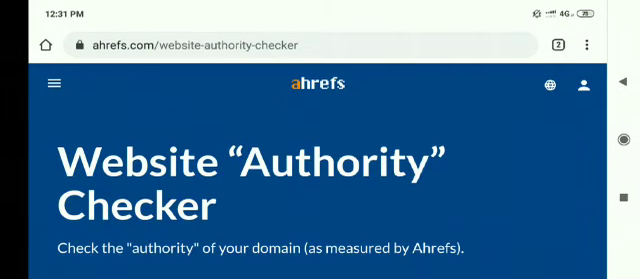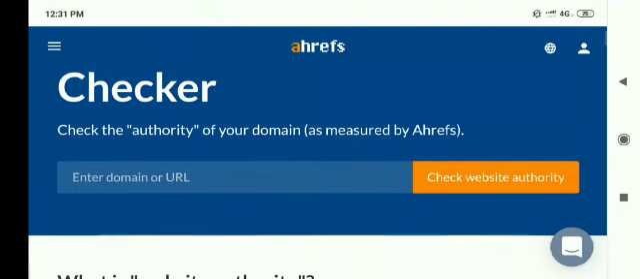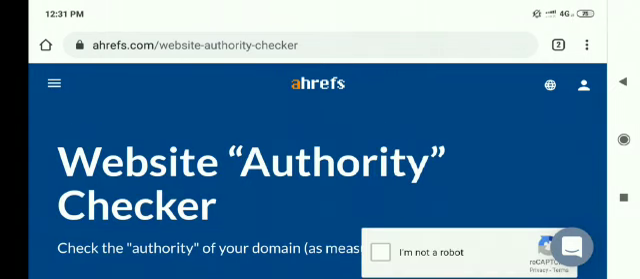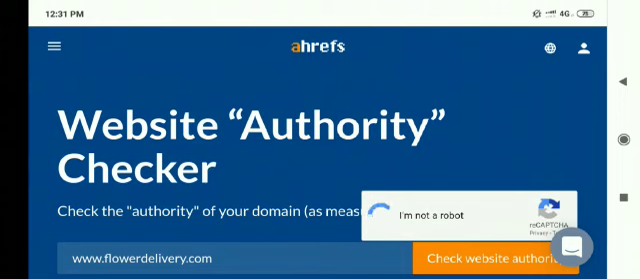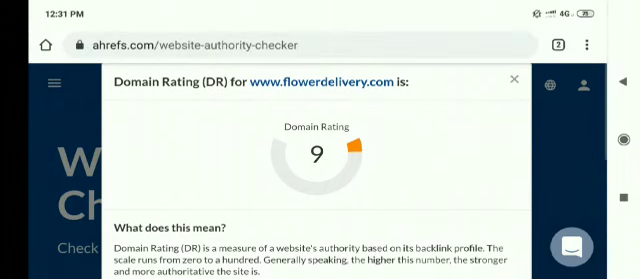Friends, apart from Moz, Ahrefs is also a very trusted and recognized tool for SEO, and many webmasters use it. So we have to do the same here. We just need to paste our domain here and see what the result is. We just need to verify our identity. Okay, so we now got the domain score.